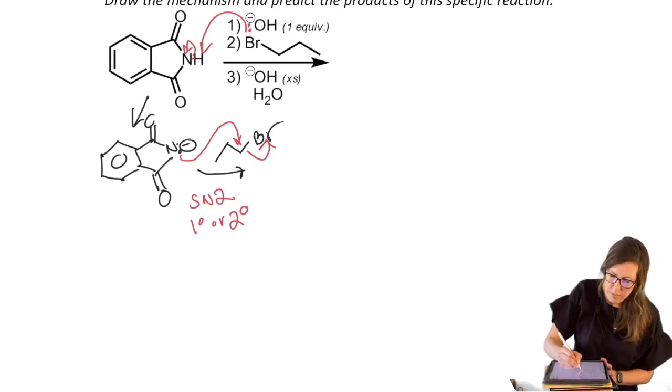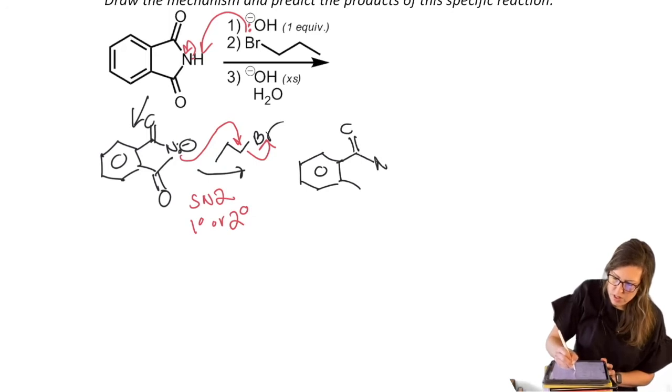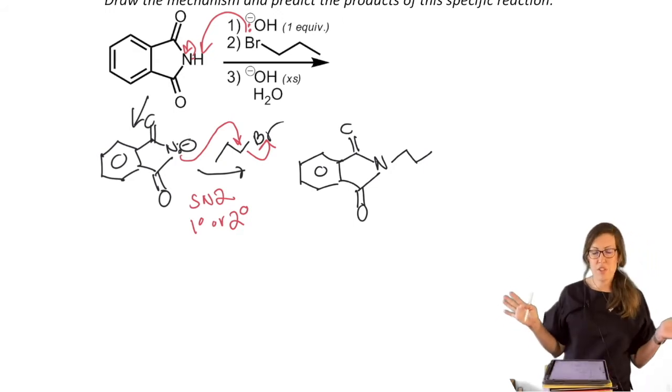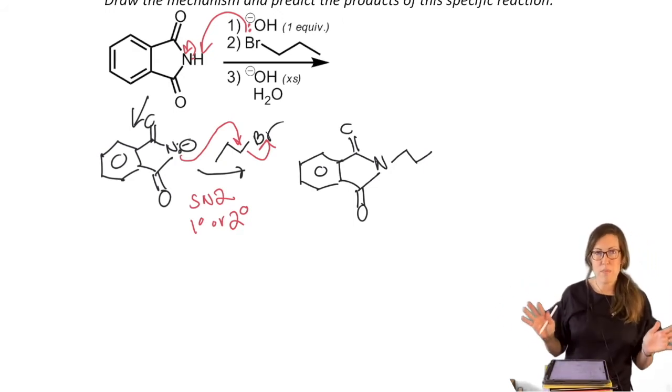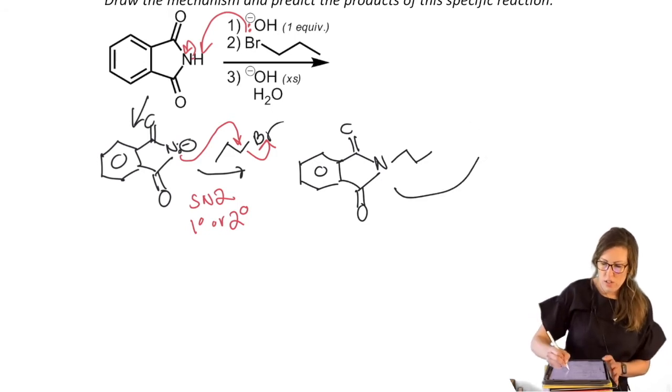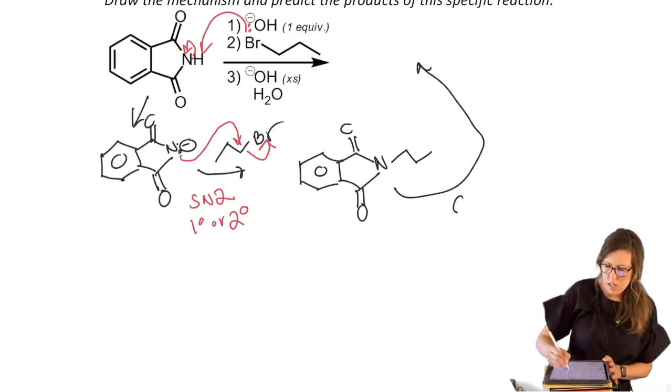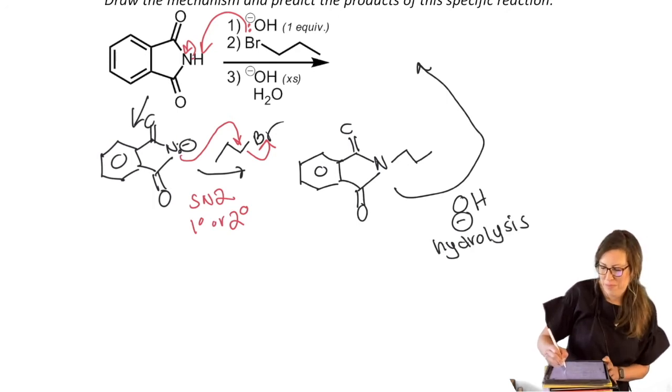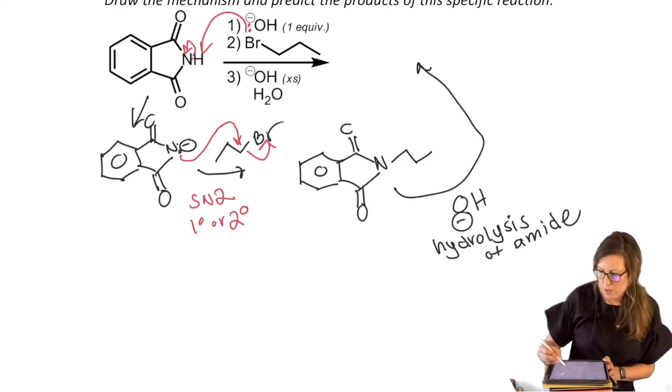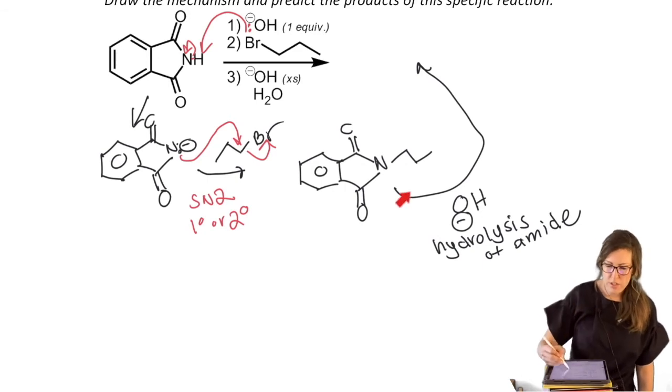Okay, so now we have basically done what we set out to do. We've put the R group on the amine only one time. That part's done. The rest is to hydrolyze the amide on each side. Because we have discussed that mechanism, I will refer you back to that so that we don't spend all our precious lecture time redrawing that. But you do it twice, right? Because you have to do each side. So you'll hydrolyze it and you'll get an amide on one side, and then you'll hydrolyze that one.